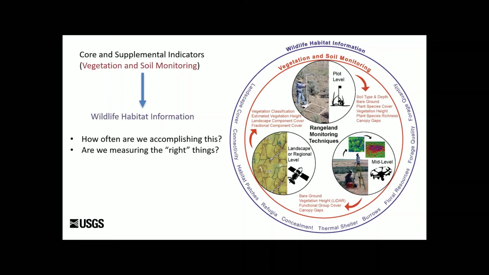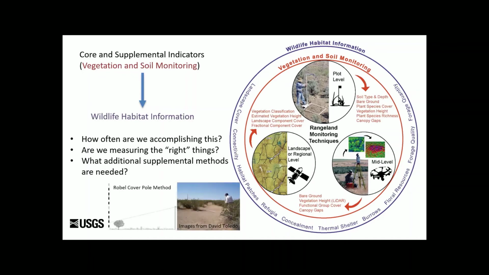The other question that we had is, are we measuring the right things? What do we really need to be measuring? And do we need to be doing this on a species by species level in terms of asking that question? Or could we be doing it in terms of species assemblages or communities? And then what additional supplemental methods might be needed? You might have seen in Rangeland this paper by David Toledo looking at the roadbell cover pole and how well that relates to standardized monitoring methods.